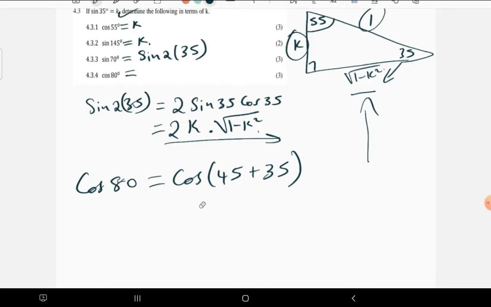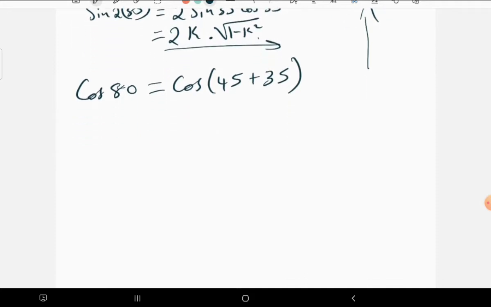So on that note, we just need to remember the expansion of this compound angle. Now we no longer have double angles. This is a compound angle, so let's try to expand it.